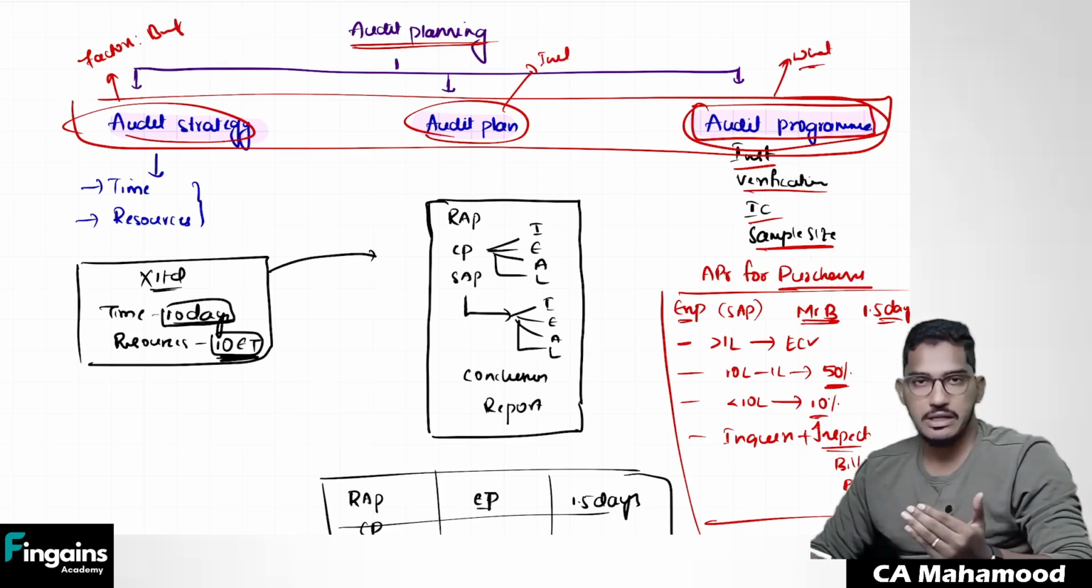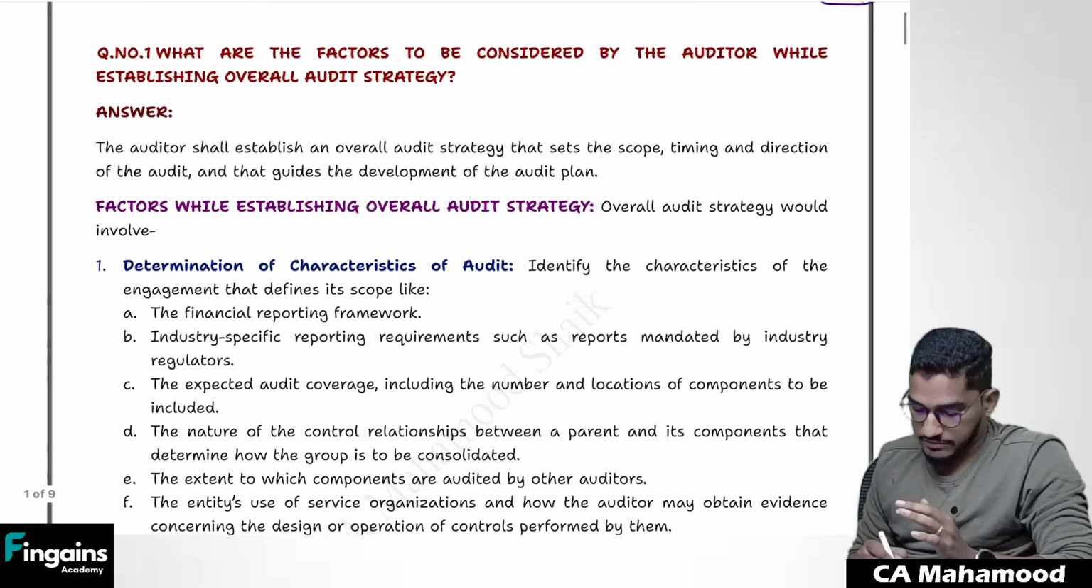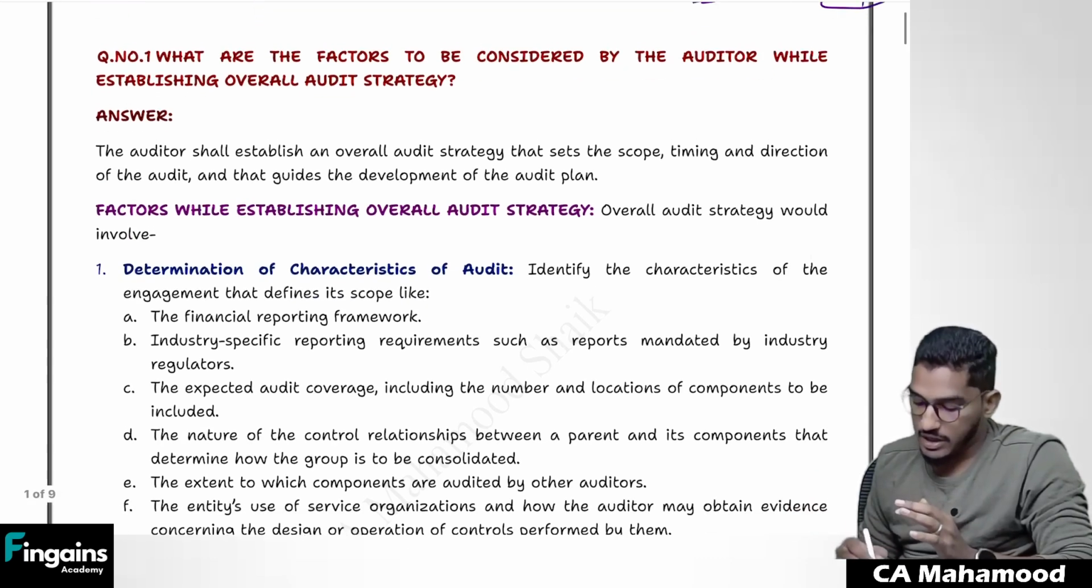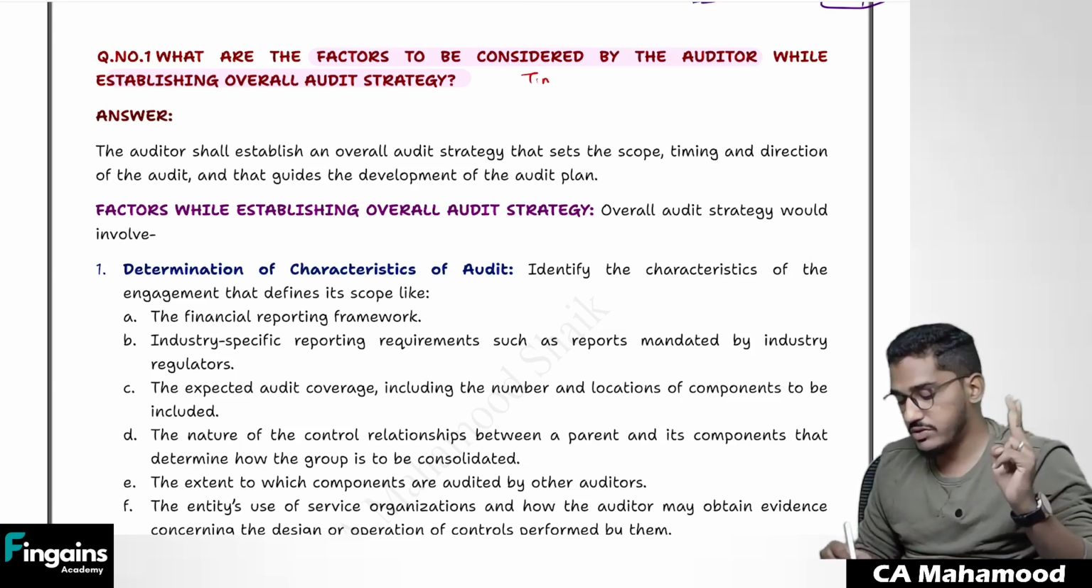So we'll go to the chapter now and quickly try to wind it up. If you see here, the first question they are asking is, what are the factors which are required to be considered by the auditor while establishing overall audit strategy? Just now, as I have told, in the overall audit strategy, I decide only on 2 things. What is the time required? How many resources do I require?